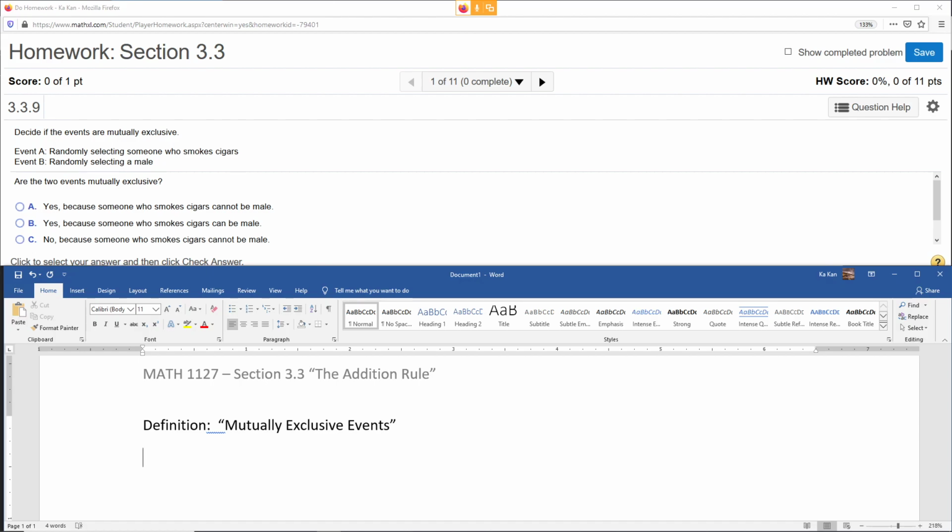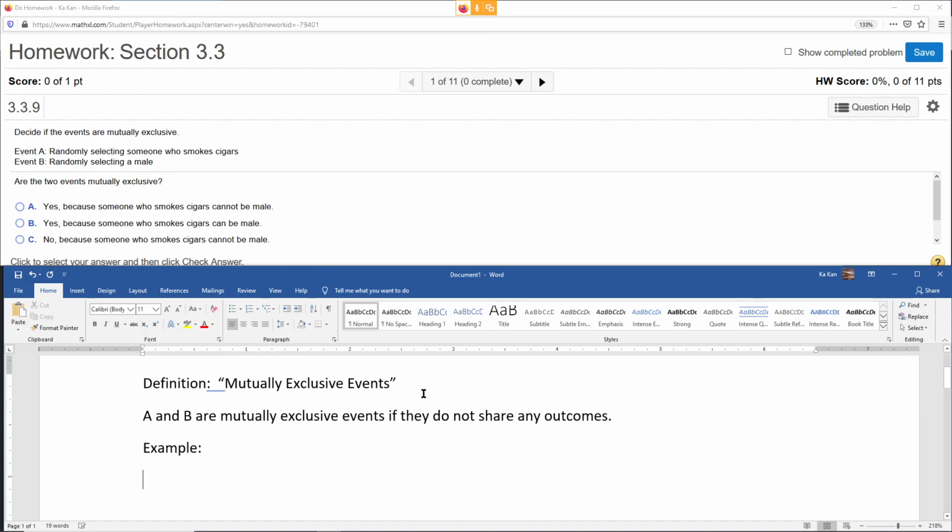So what are mutually exclusive events? A and B are mutually exclusive events if they do not share any outcomes. For example, let's say A is the Republicans win the Senate in 2020, for this November election, and B is the Democrats win the Senate in 2020.